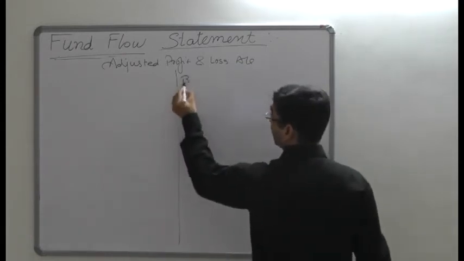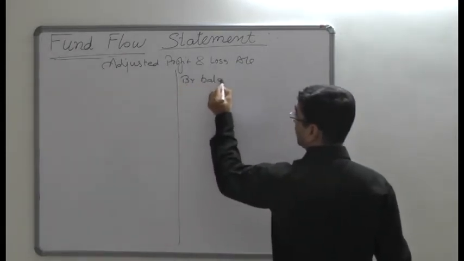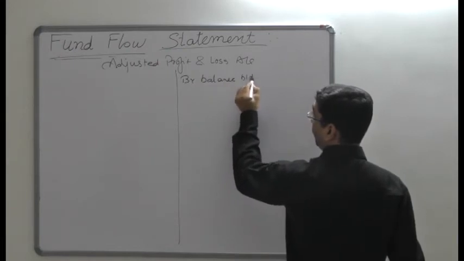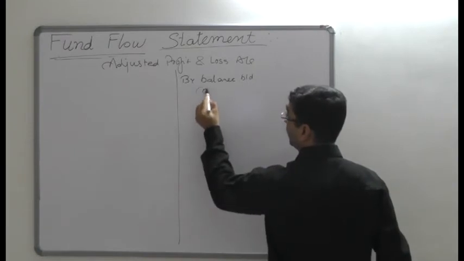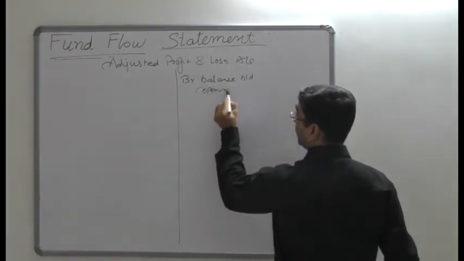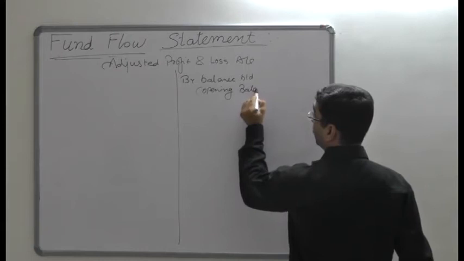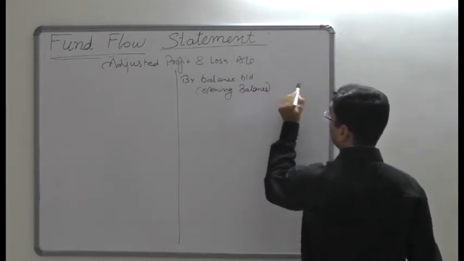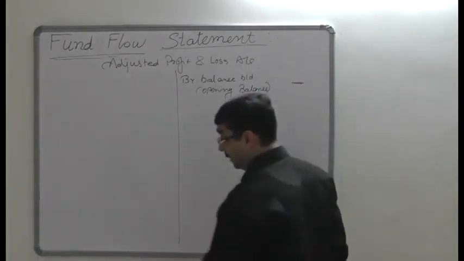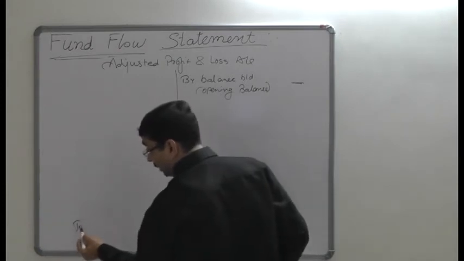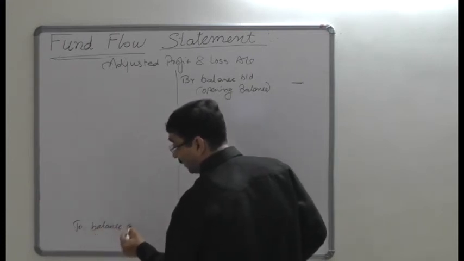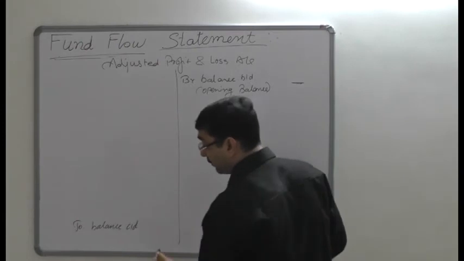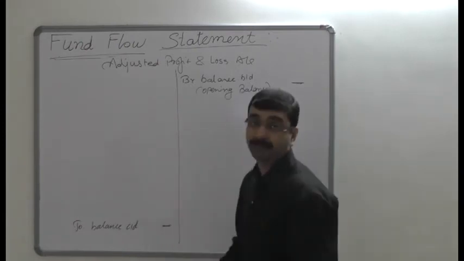Let's begin with the first item, as I already discussed, the balance brought down, which is recorded. It's an opening balance of the profit and loss account, which means the last year balance. It is recorded here. And the closing balance of the profit and loss account, or we can say the current year balance, will be recorded as the last item in the adjusted profit and loss account debit side.